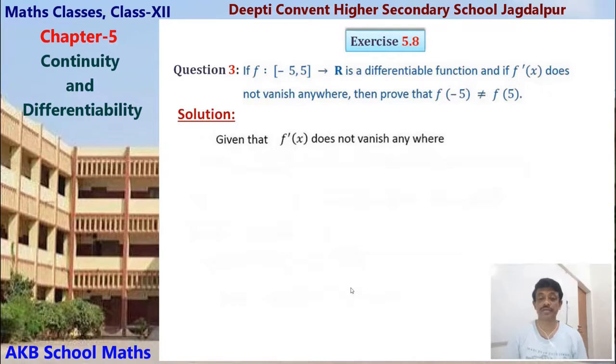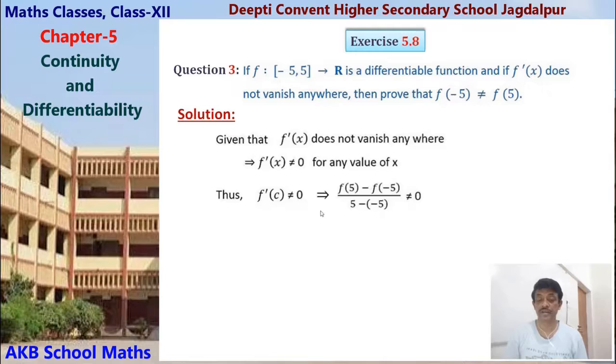Now given that f dash x does not vanish anywhere, that means f dash x is not equal to 0 for any value of x. So f dash c is not equal to 0.